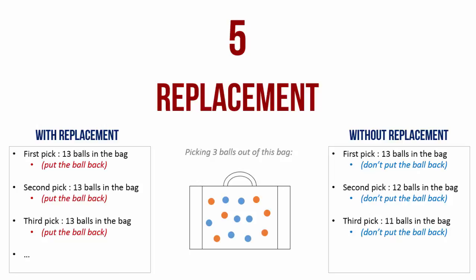So you must ensure that in a problem without replacement, the denominator in your probability will keep reducing. That is because the total number of outcomes is also reducing. In the first case, the total number of outcomes is 13. In the second case, the total number of outcomes is 12. In the third case, the total number of outcomes is 11.